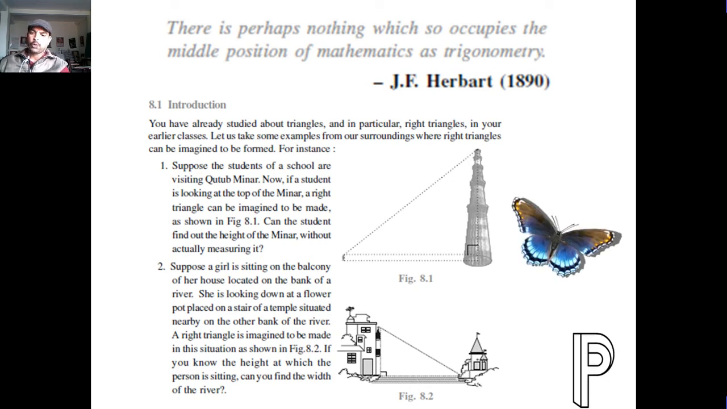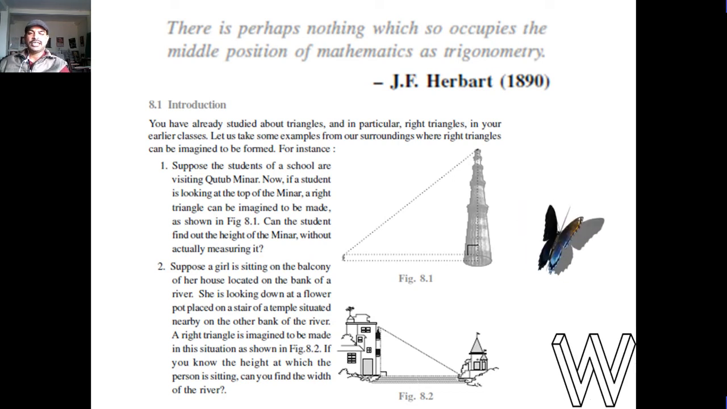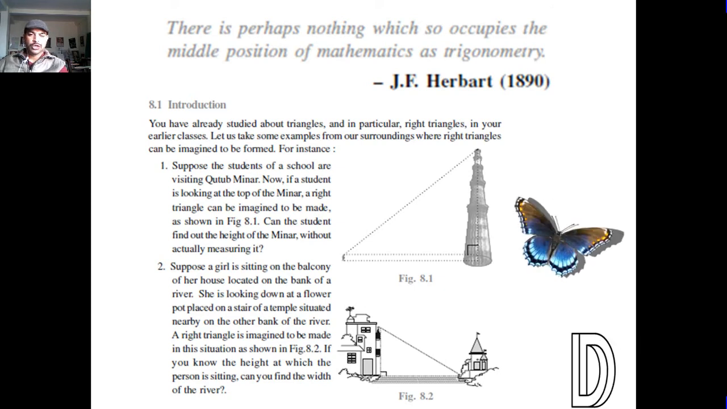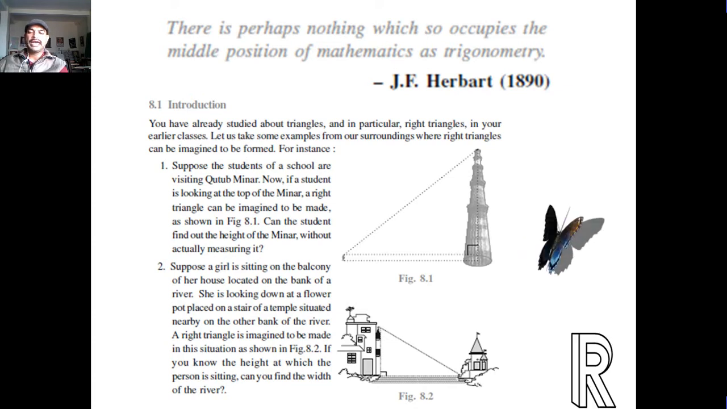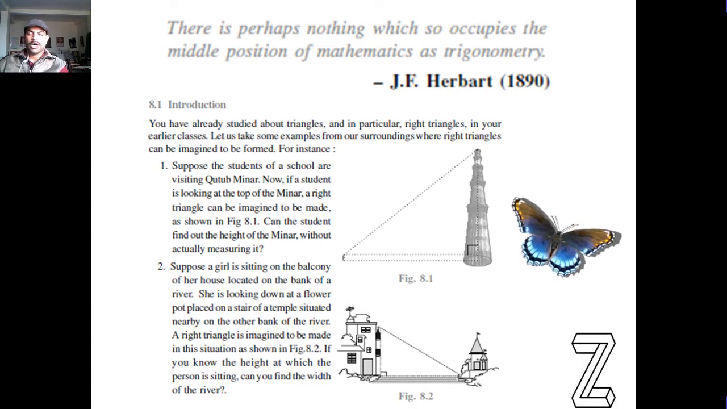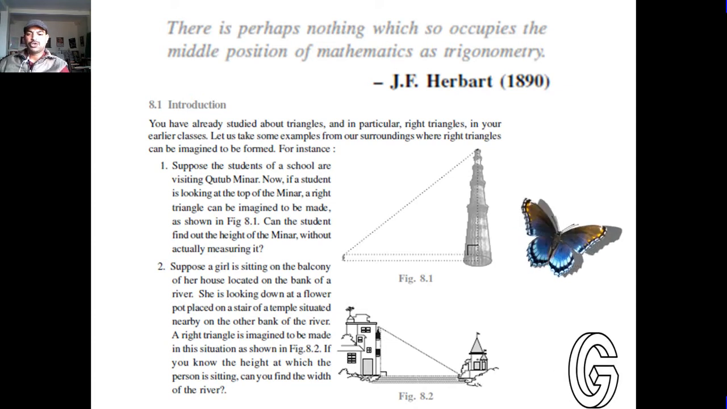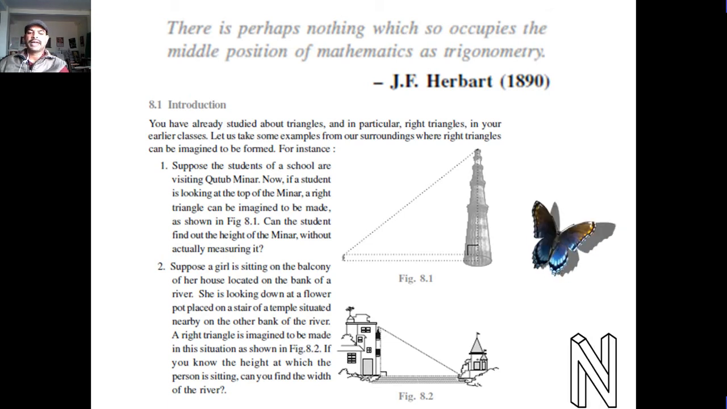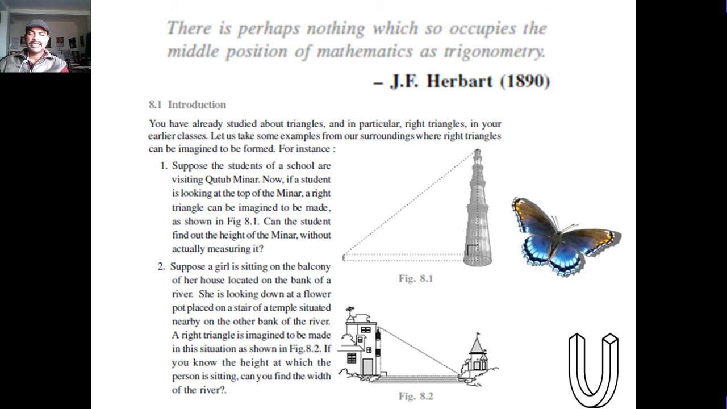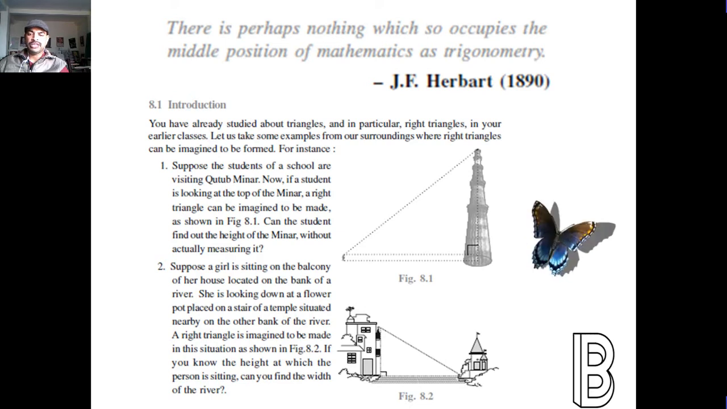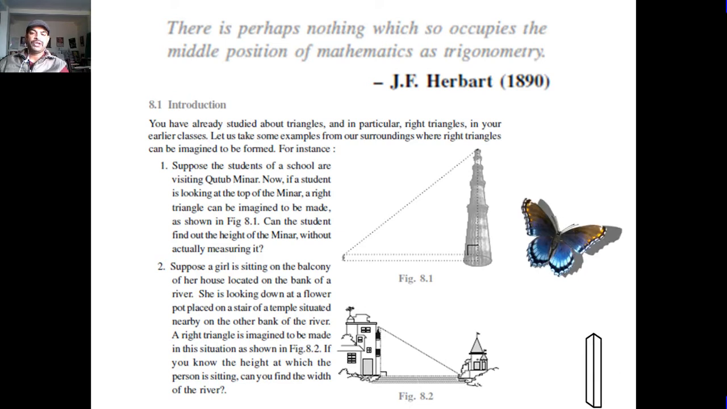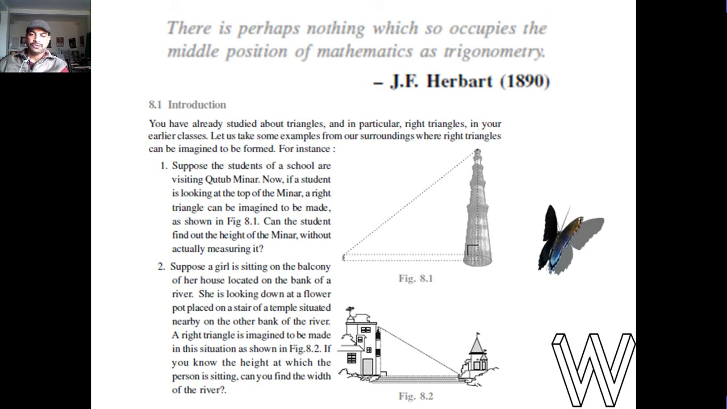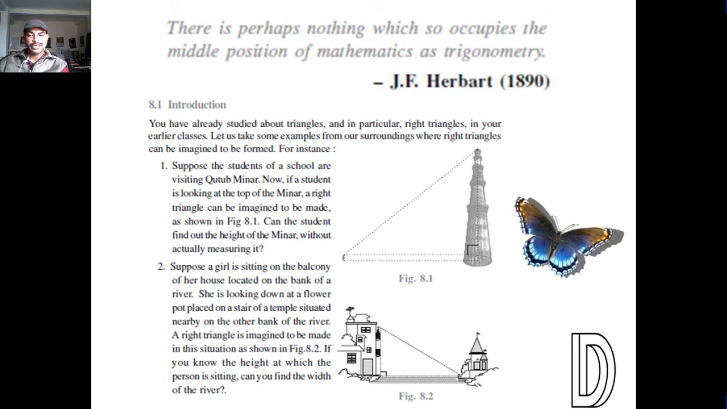Question 2. Suppose a girl is sitting on the balcony of her house located on the bank of a river. She is looking down at a flower pot placed on a stair of a temple situated nearby on the other bank of the river. A right triangle is imagined to be made in these situations as shown in figure 8.2. If you know the height at which the person is sitting, can you find the width of the river?